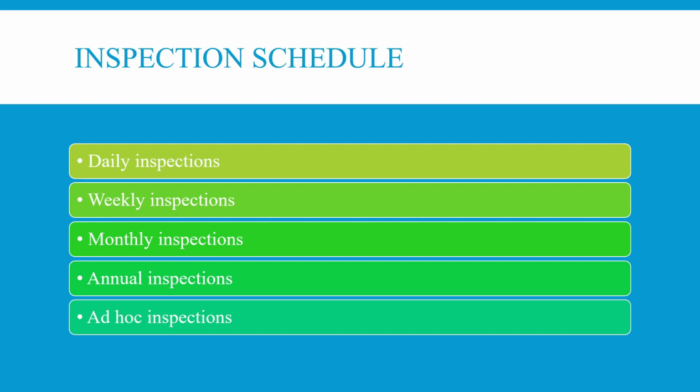Inspection schedule. The inspection schedule for maintenance may be daily, weekly, monthly, annual, or ad hoc. Based on the type of component, we may require daily, weekly, or monthly inspection. For example, tire pressure and oil level are things we have to inspect daily, whereas some other components we may only need to inspect monthly or annually.